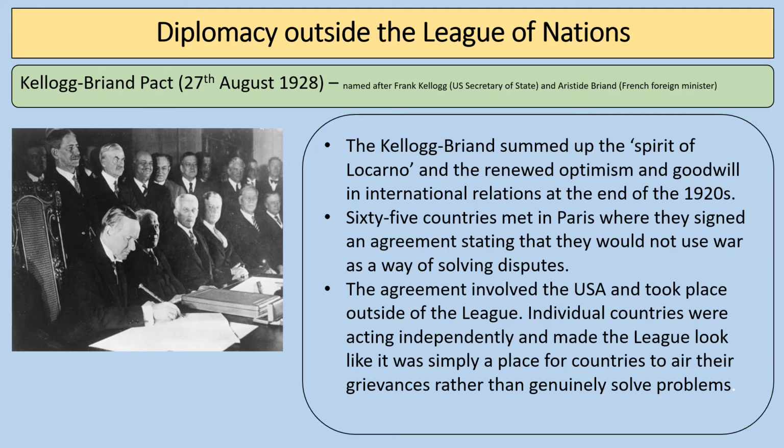So what it was, the Kellogg-Briand Pact, is that 65 countries, they met in Paris and they signed this agreement stating that they're not going to use war as a way of solving disputes. So I suppose it reinforces this idea that diplomacy is going to be important for countries to resolve any kind of issues they have. Again, though, because the agreement involved the USA, it took place outside the League. Individual countries were acting independently, and it made the League look like it was simply a place for countries to air their problems rather than genuinely sort out problems, and underpinned, I suppose, the lack of power that the League of Nations had in the 1920s and, of course, into the 1930s.